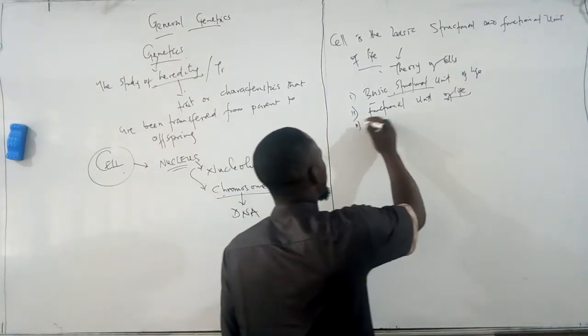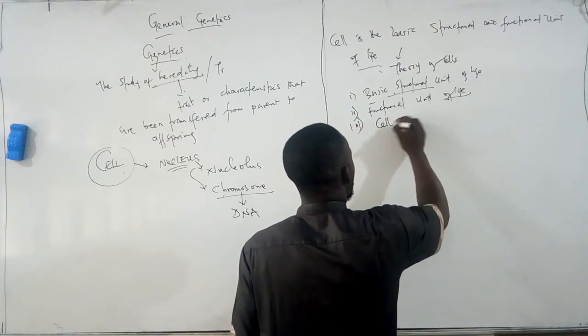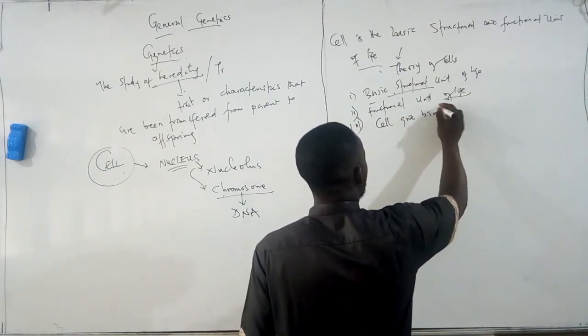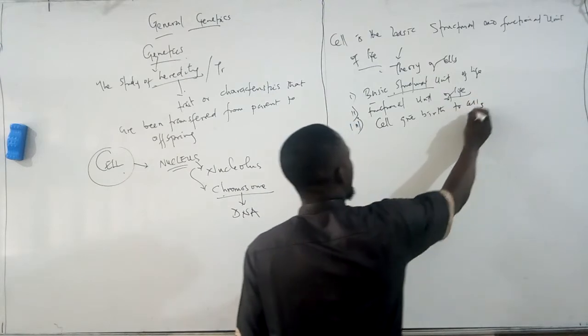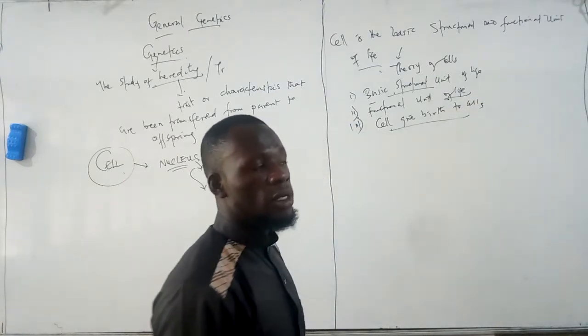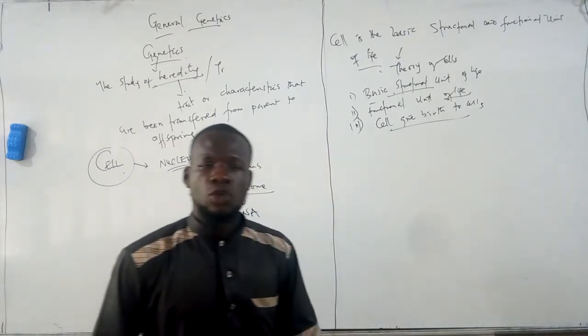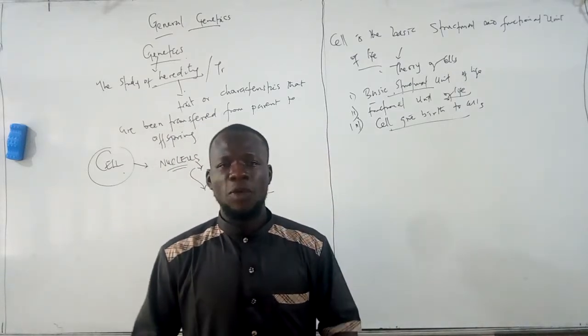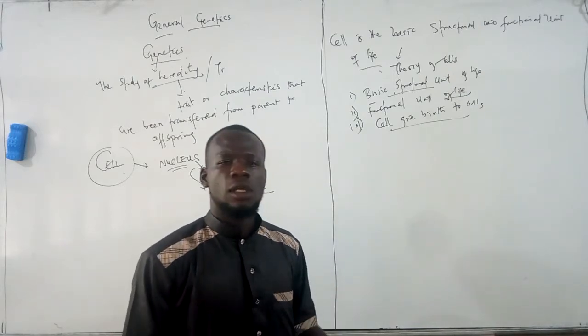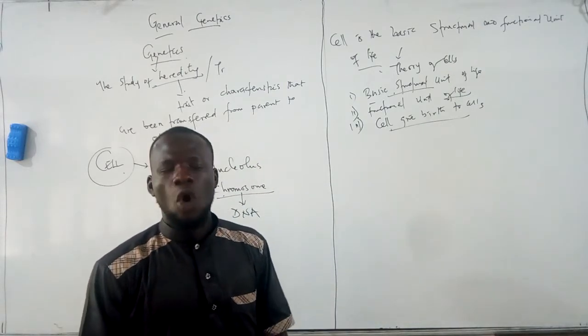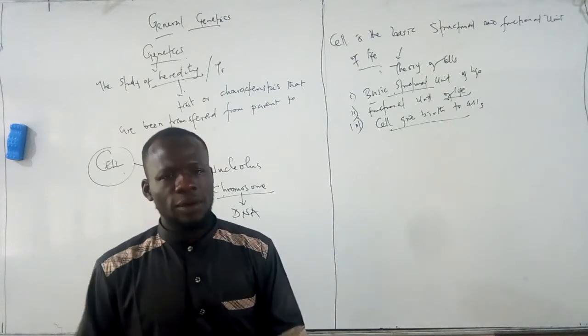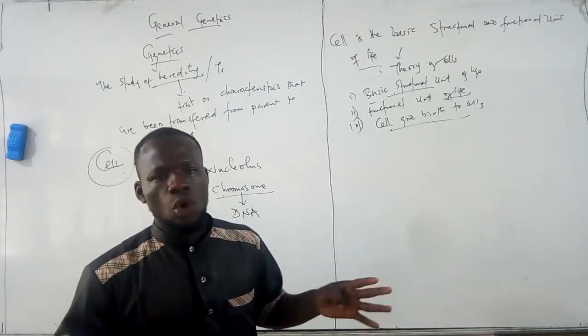Then the term you need to understand is: cell gives birth to cell. Now, what do we mean by cell gives birth to cell? It simply means every cell arises from a pre-existing cell. So there is no cell that has come without having an ancestor. All cells give rise to another cell before differentiation will occur.